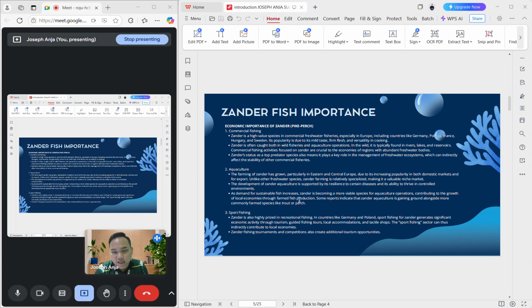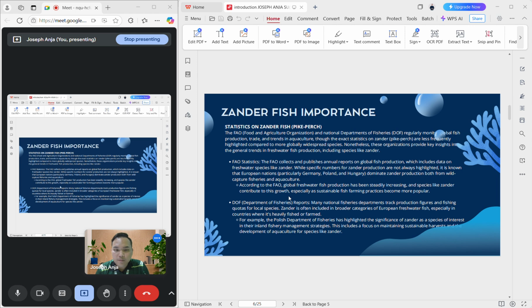Apart from that, the third importance of zander fish is sport fishing. Zander is also highly prized in recreational fishing. In countries like Germany and Poland, sport fishing for zander generates significant economic activity through tourists, guided fishing tours, local accommodation, and tackle shops. The sport fishing sector can thus indirectly contribute to local economies.